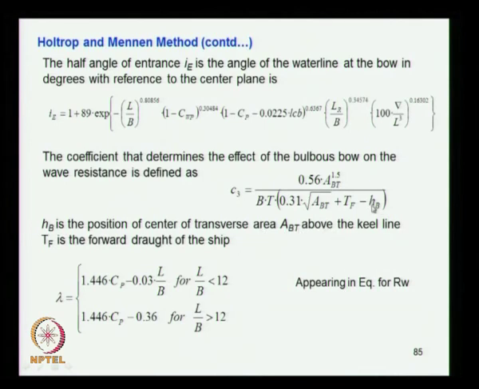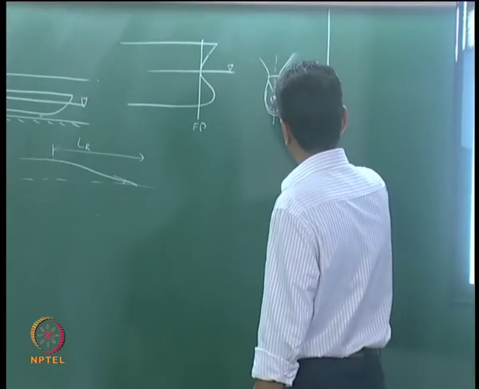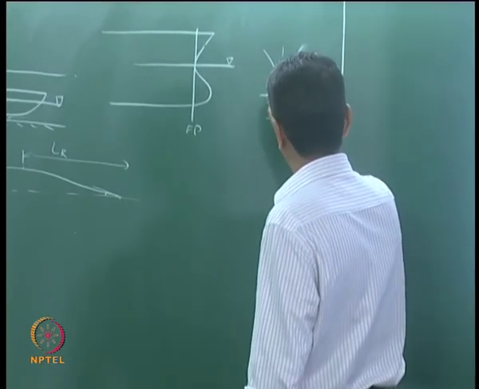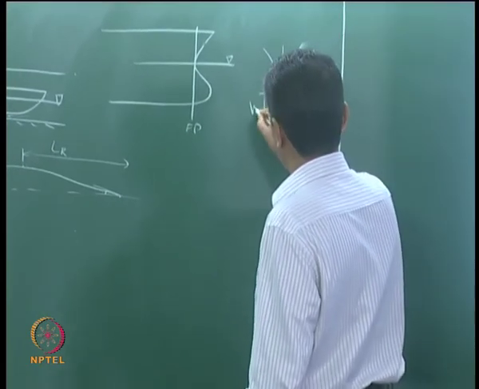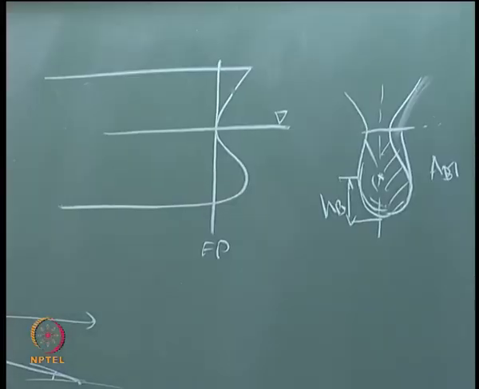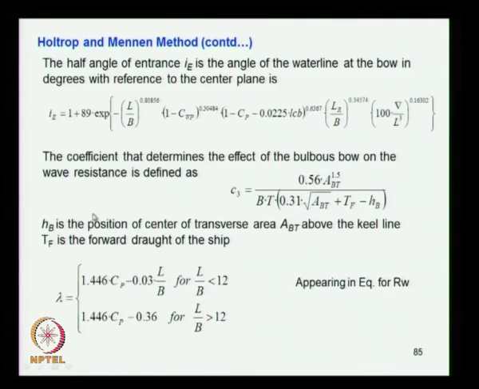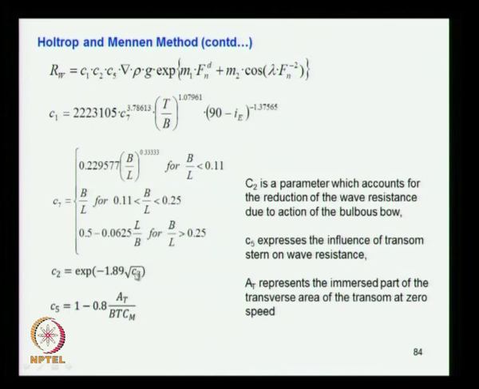You find out the centroid position of the area, the centroid may be somewhere here, and this height is HB, which you get from the form design. So once you get all these parameters, you can find out C3, and then you substitute it here and you get C2.